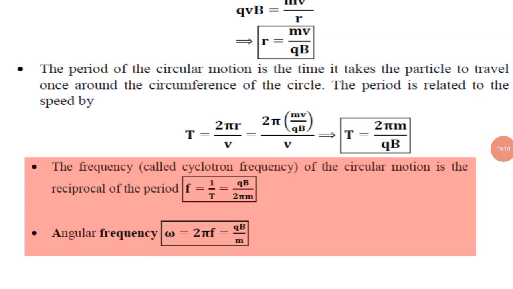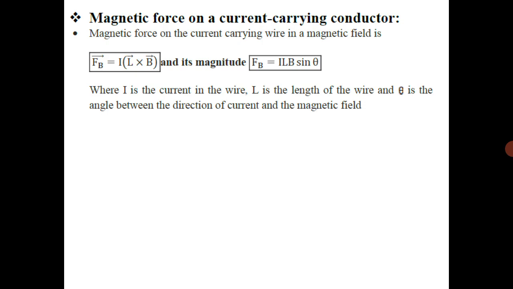So now we go to the term magnetic force on a current carrying conductor.